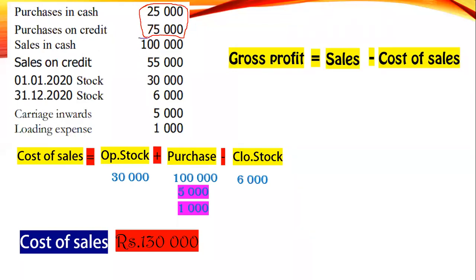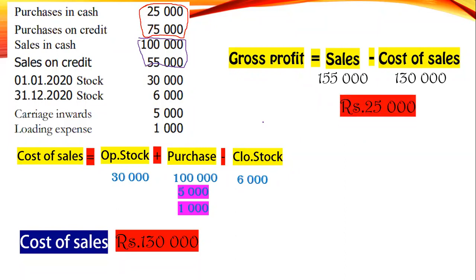Total sales become 155, cost of sales 130. So your gross profit becomes 25,000. Right. So we have discussed how to apply the calculation in part 2.